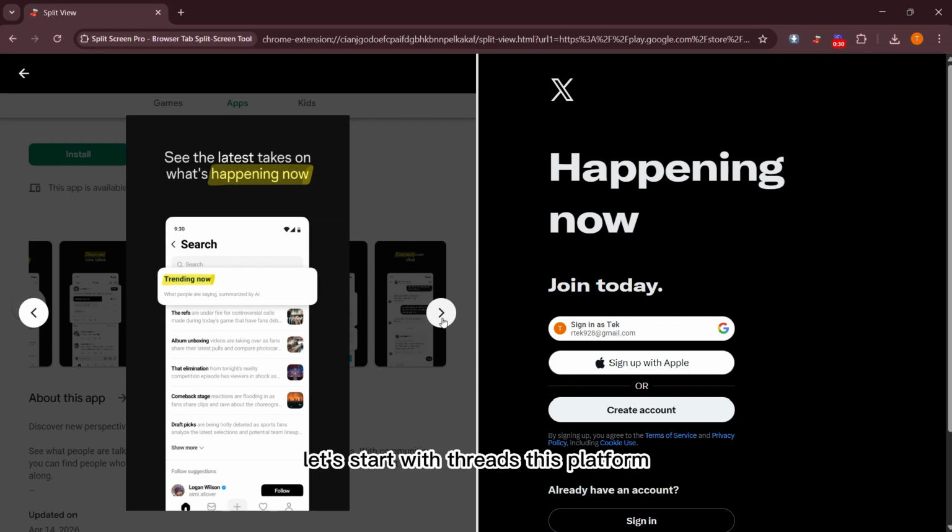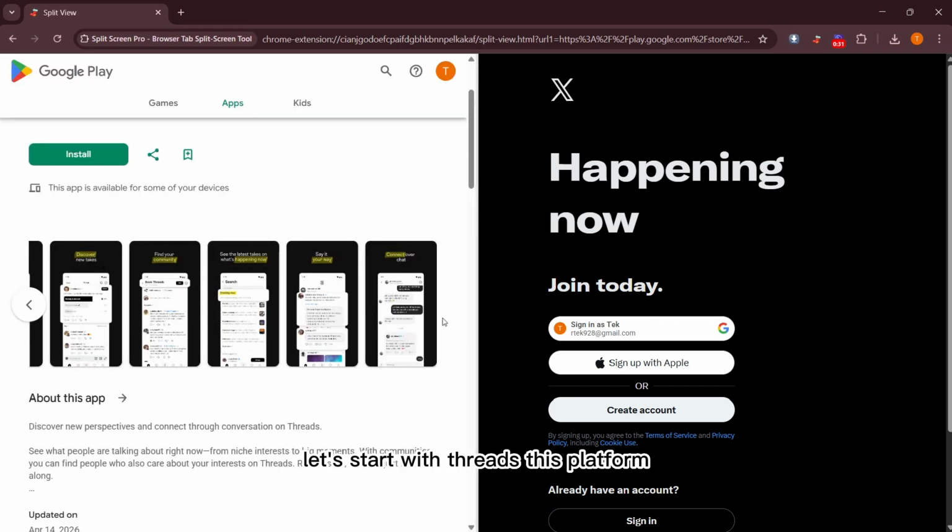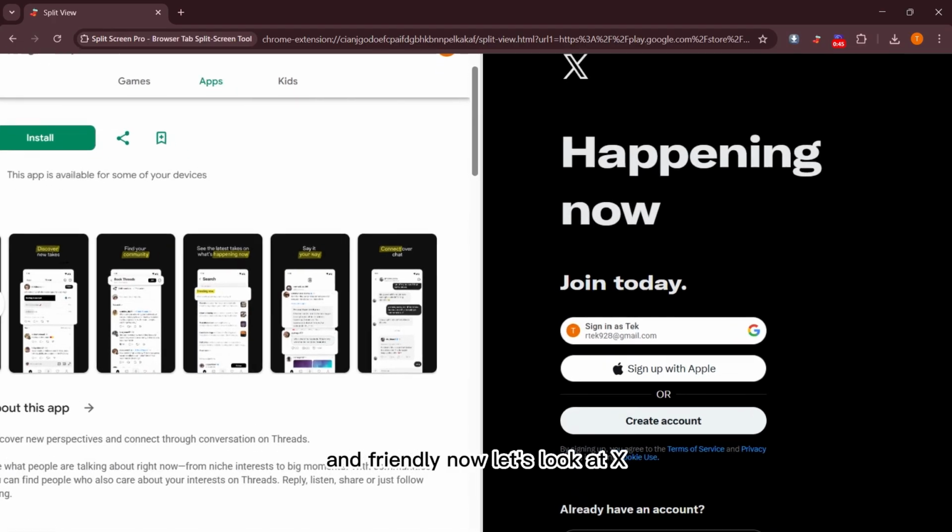Let's start with Threads. This platform focuses on sharing updates with friends and family. It's all about personal connections. You can easily post photos and messages. Threads is designed to keep your conversations private and friendly.